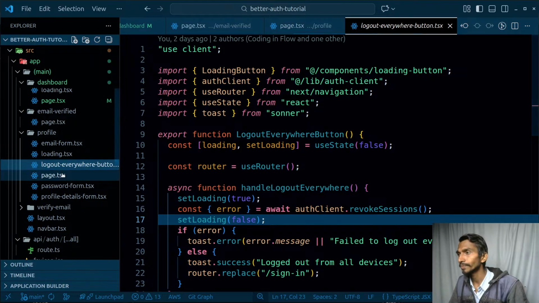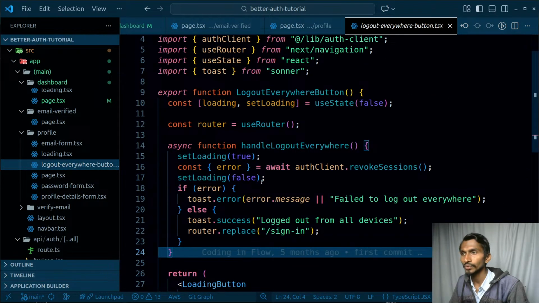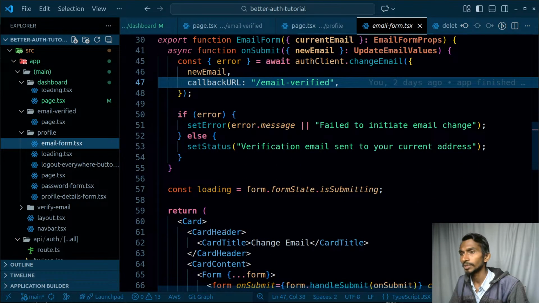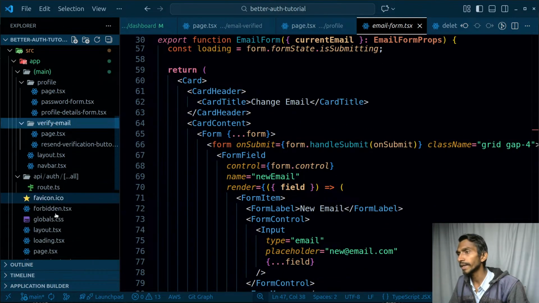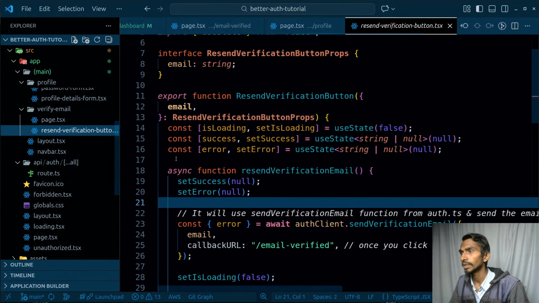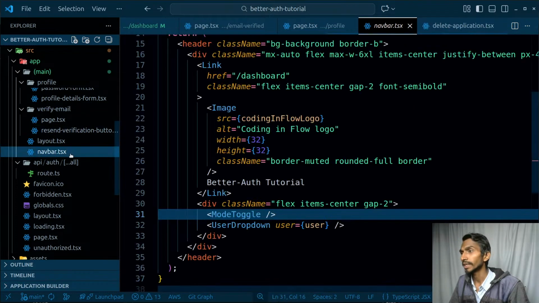Log out from everywhere: I will be logging out from everywhere using this particular method, revoke sessions and all. Loading email form, this is going to be the email form, that's also fine. Lastly, I have something called verify email, page.tsx, where the email is going to be verified. Resend button, callback URL. Done with this, yeah.